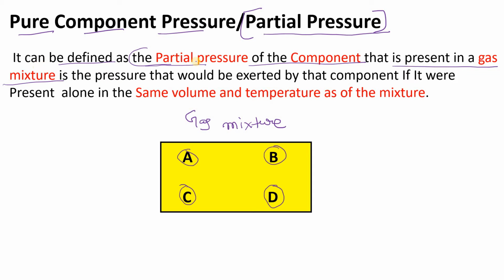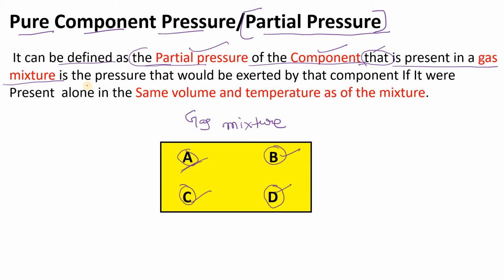It can be defined as the partial pressure of the component, and this word is important. Why? Because we are talking about any individual or particular component. Let's suppose it may be A, B, C or D, which is present in a gas mixture.